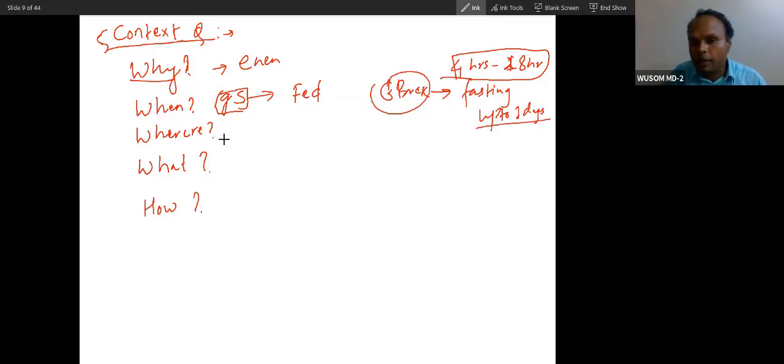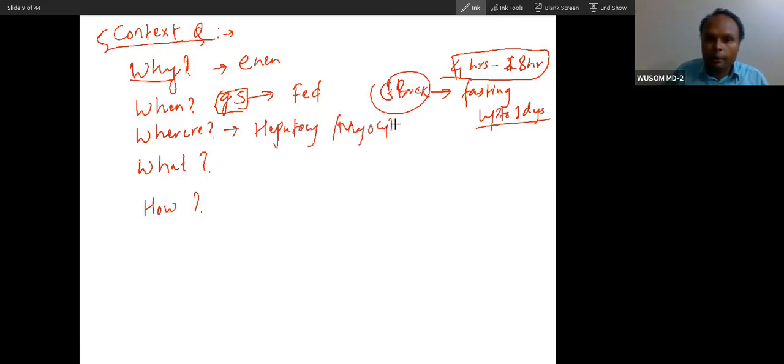Then where does it happen? Where is glycogen present? In the tissue where glycogen is present, only in that tissue will glycogen synthesis and glycogen breakdown happen. What are those tissues? Those tissues are hepatocyte and myocyte. So these are the tissues where it will happen.